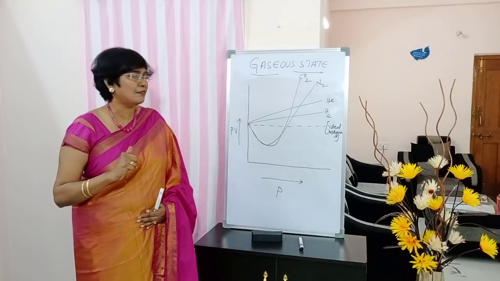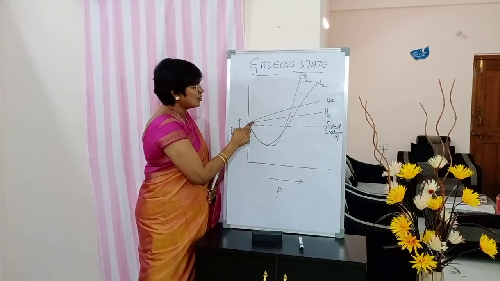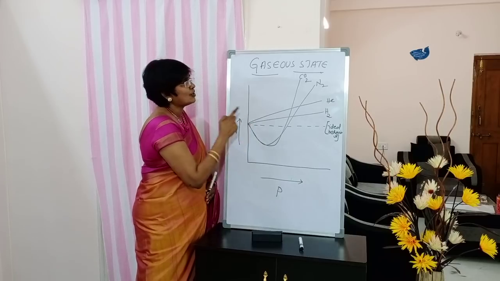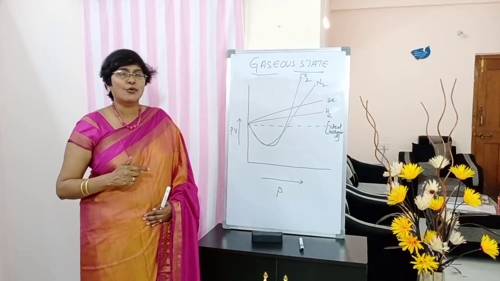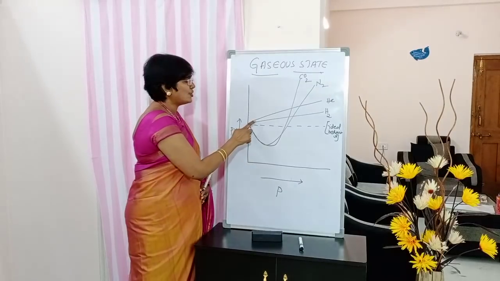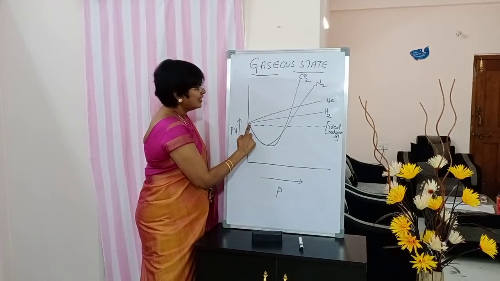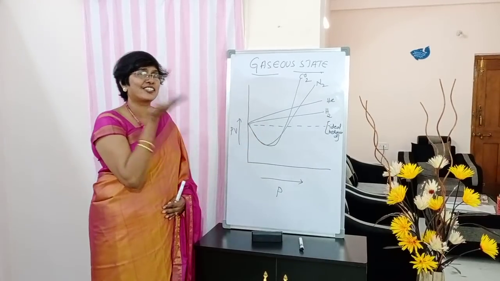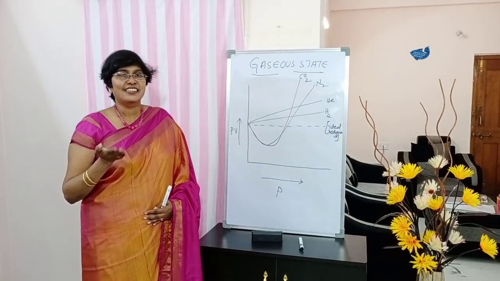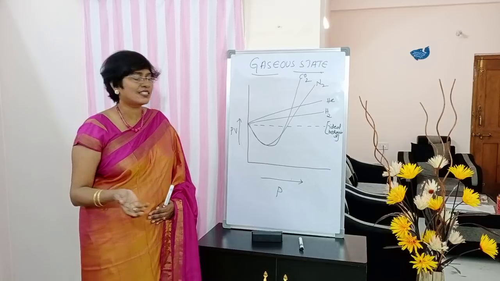You can notice the difference between hydrogen, helium and nitrogen, carbon dioxide. What is the difference? See, H2 and helium, the PV values from the beginning are above the straight line. Then what about nitrogen and carbon dioxide?